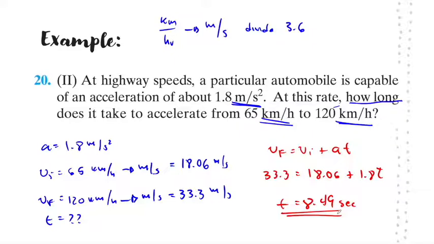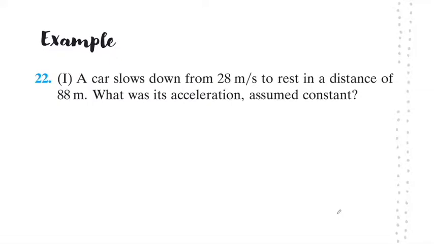All right, let's look at our next example. A car slows down from 28 meters per second to rest in a distance of 88 meters. What was its acceleration? Assume constant.